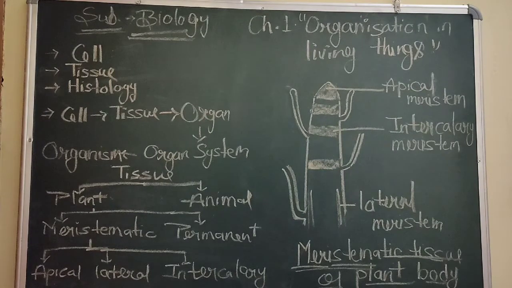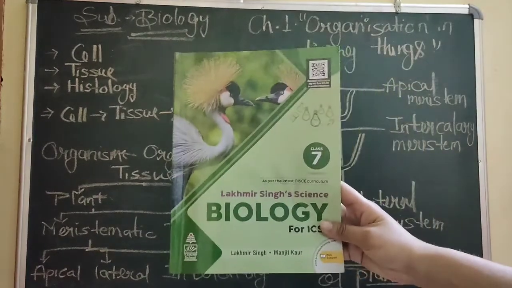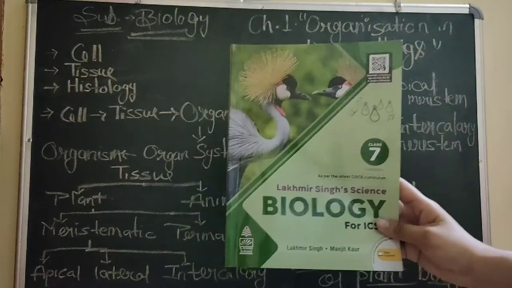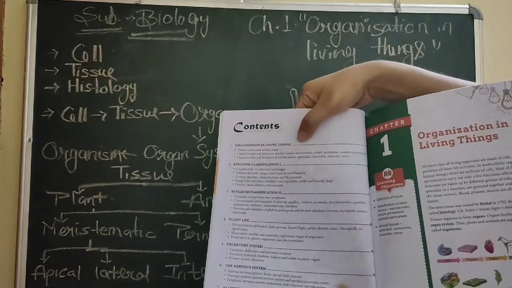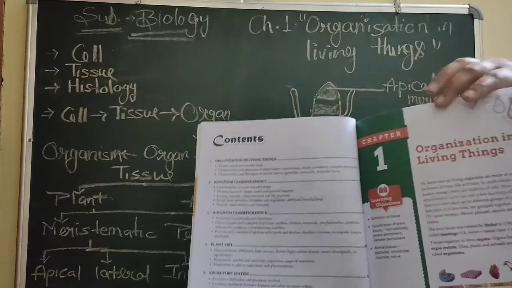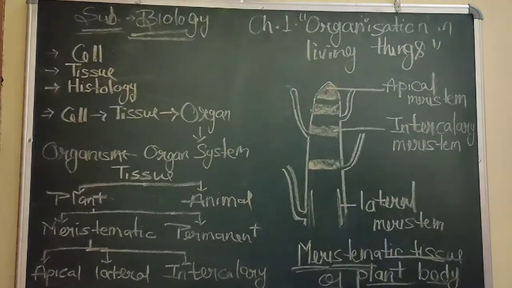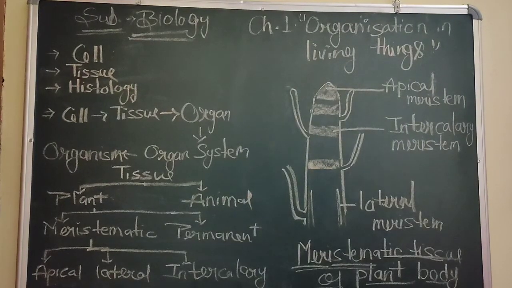Okay, in your ICSE you have this book. The author of this book is Lakshmi Singh. It includes 7 chapters and we will study the first chapter, that is organization in living things. Okay. Now let's start.